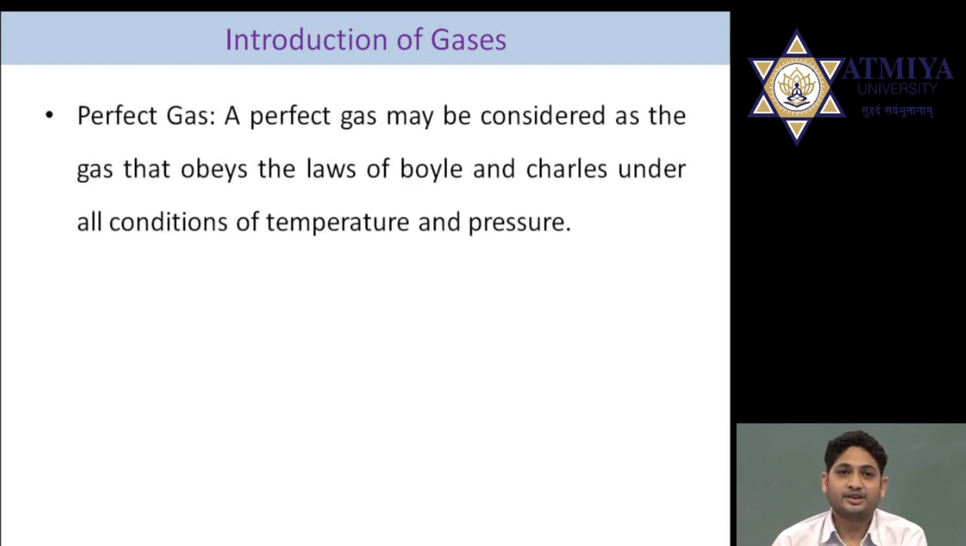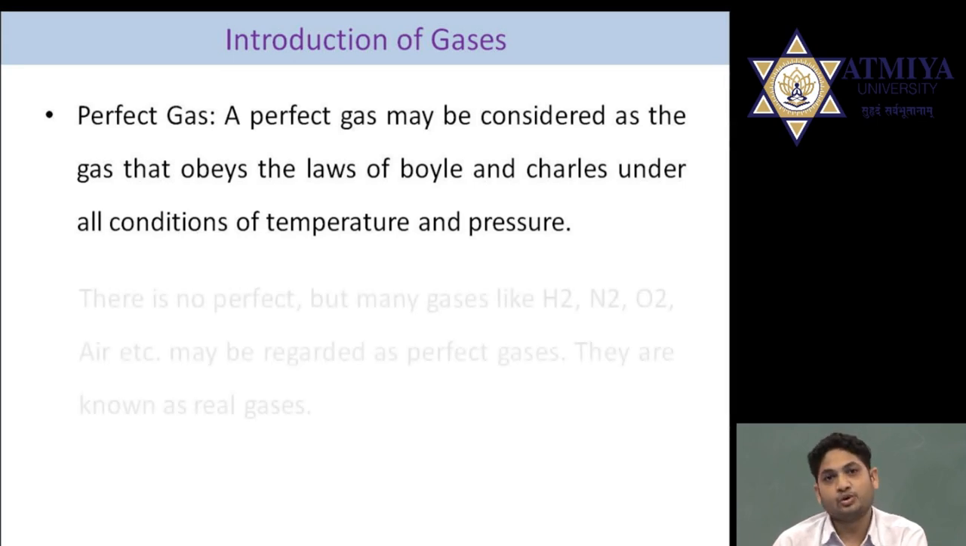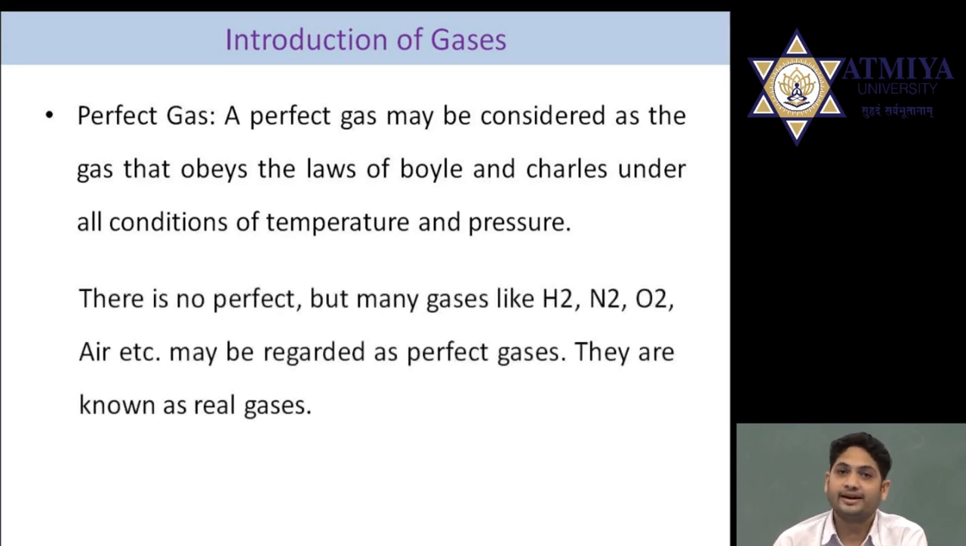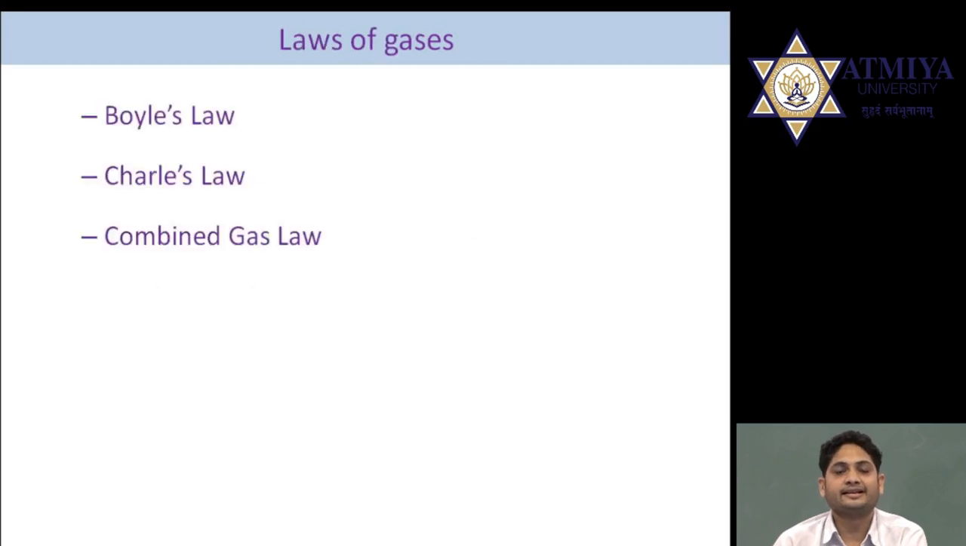In case of gas, we can say oxygen and nitrogen are all gases. Now, what is a perfect gas? A gas which obeys all the laws of gas, that is Boyle's and Charles', is considered a perfect gas. But in actual conditions, a perfect gas is not possible. Instead of perfect gas, we use the word real gases. So oxygen, nitrogen, all these gases we consider real gases. Now we'll discuss the various laws.